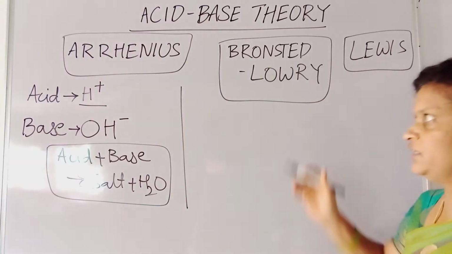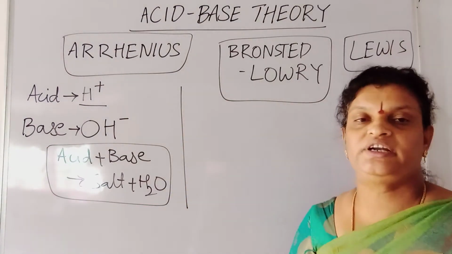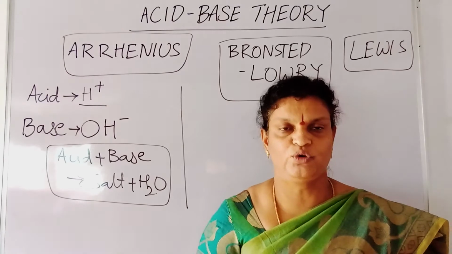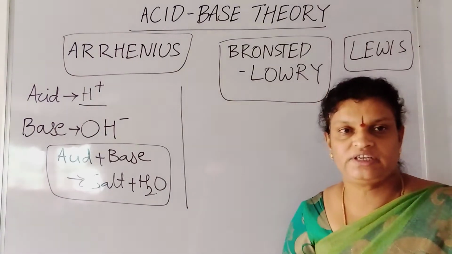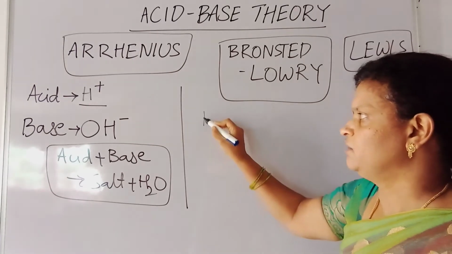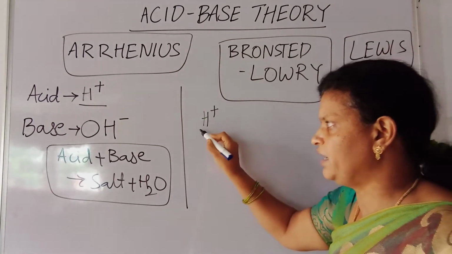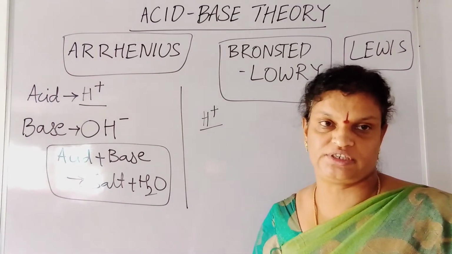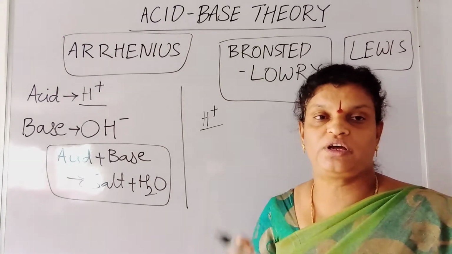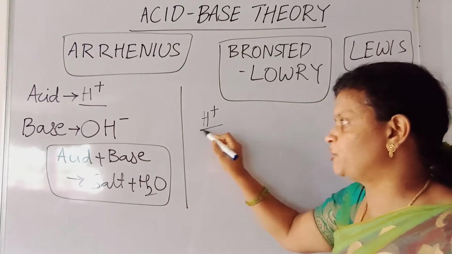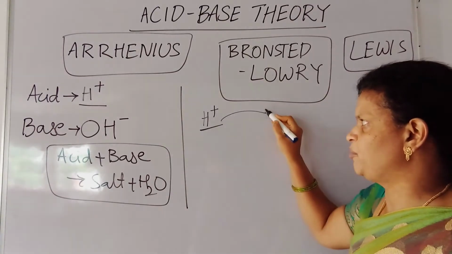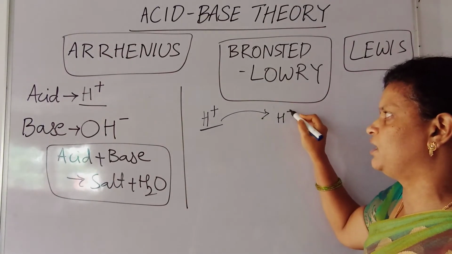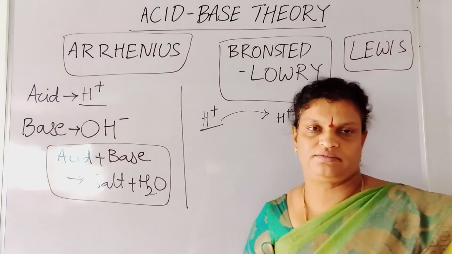Now let us go to the next theory, Bronsted and Lowry theory. Both of them together have given one theory, and according to this theory, any substance which is able to donate its proton to another substance is a Bronsted-Lowry acid. If any substance is able to accept that proton, that is known as a base.